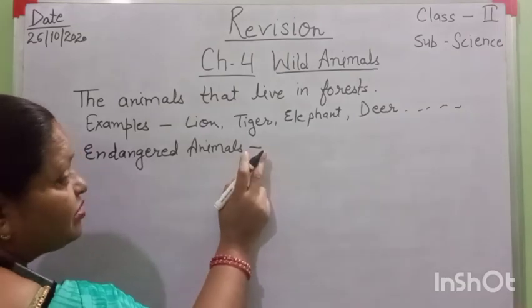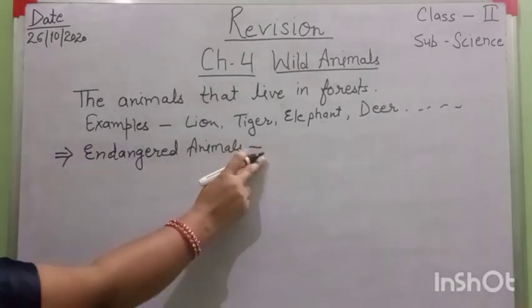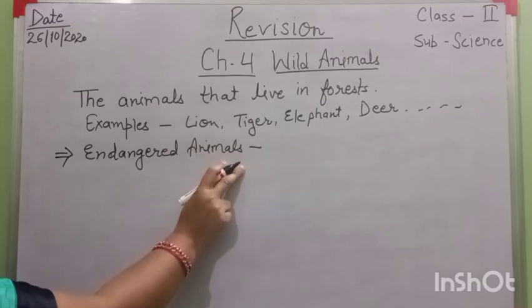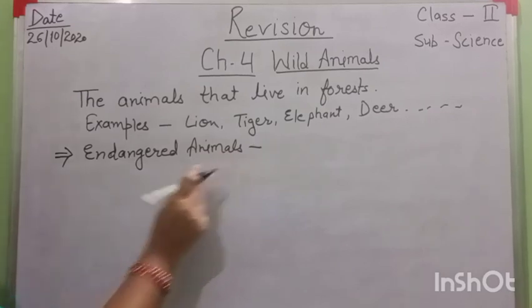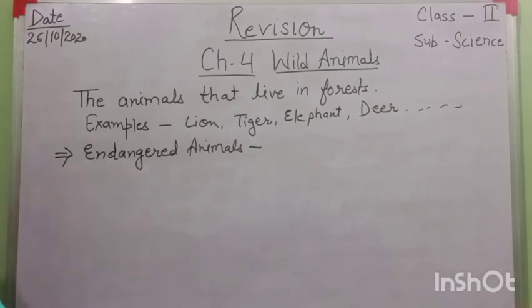Their counting is very less, and those animals may soon become extinct on the earth. These animals are called endangered animals.